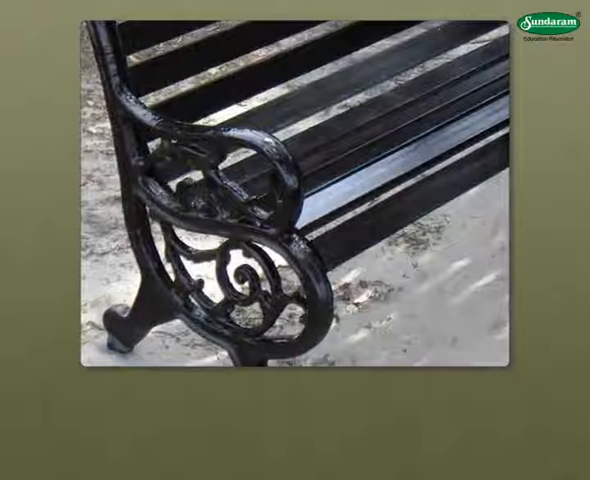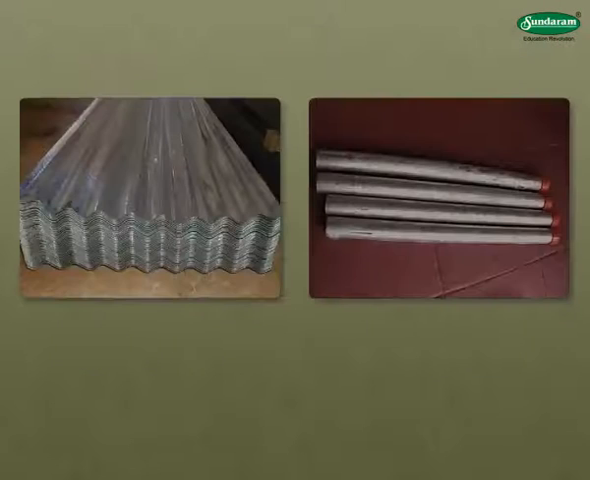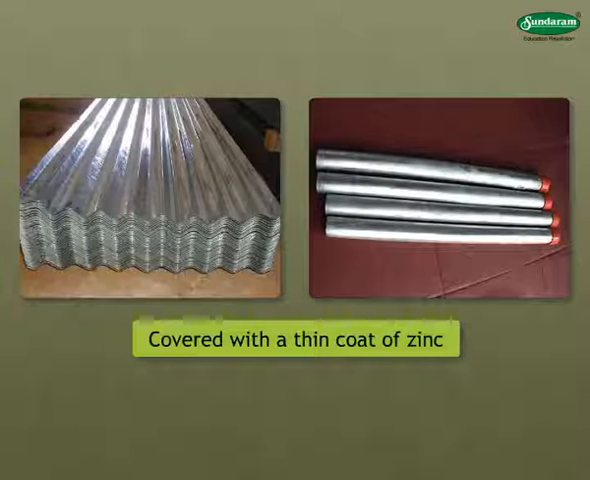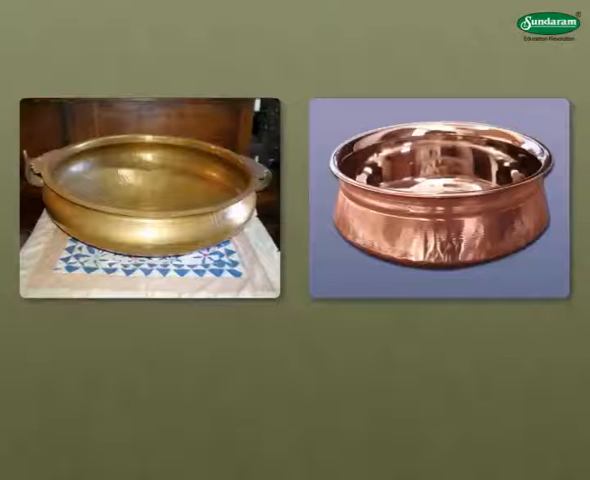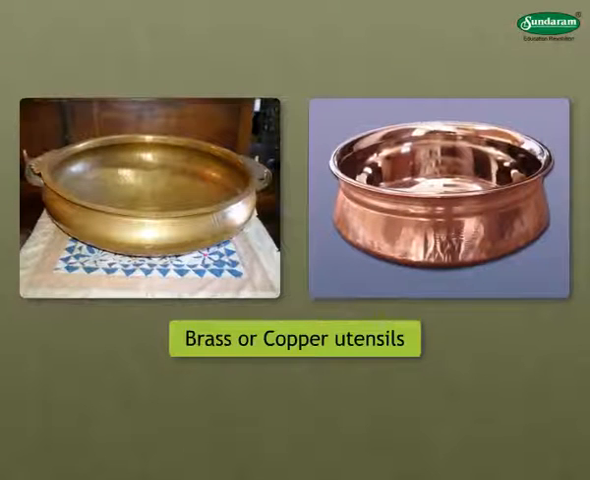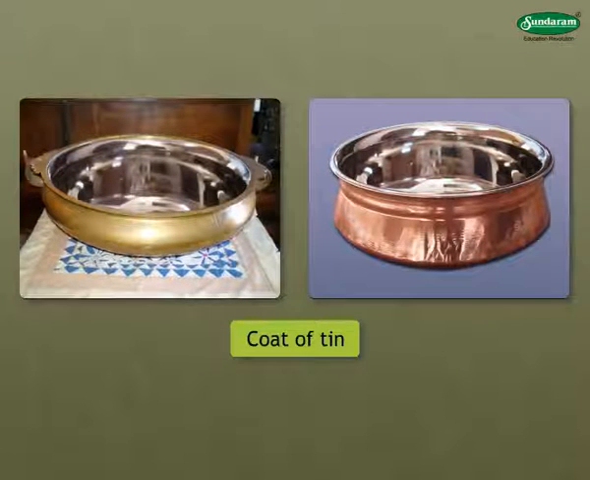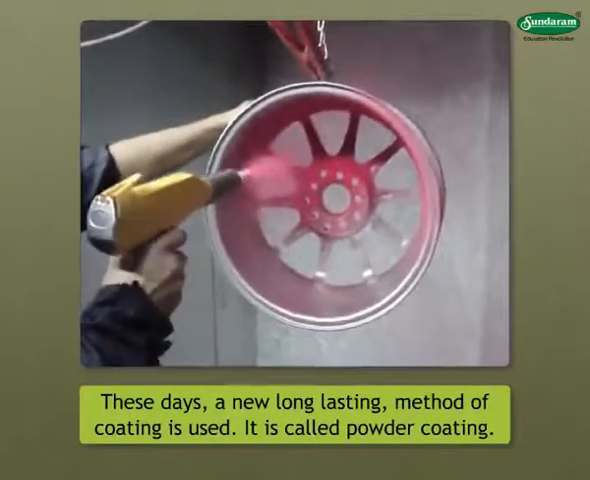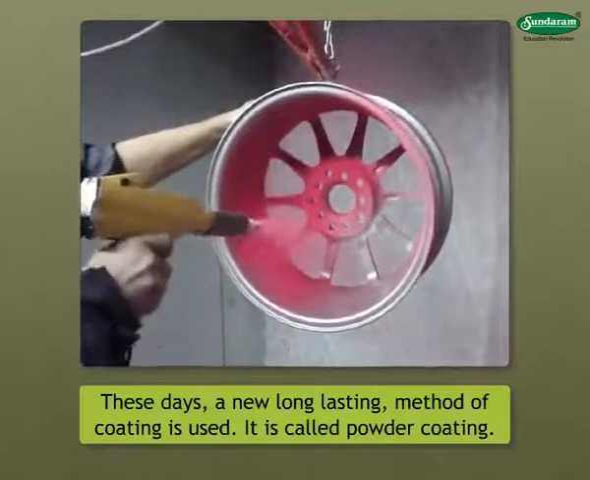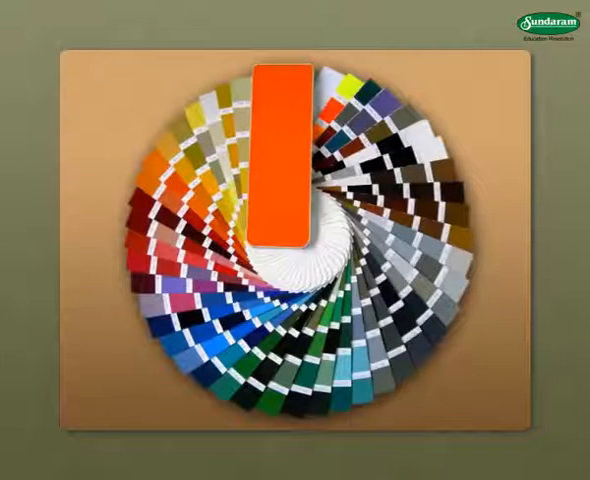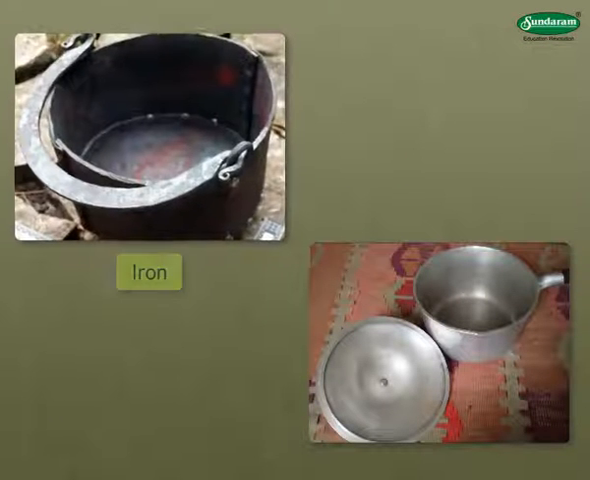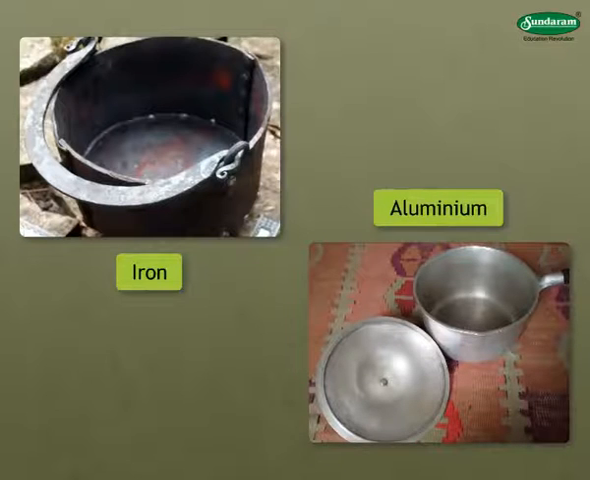There are some other ways of preventing corrosion. Articles such as sheets and pipes of iron can be covered with a thin coat of zinc. The inside of brass or copper utensils is given a coat of tin. These days, a new long-lasting method of coating is used. It is called powder coating. Powder coating can be done in any desired color. The method of powder coating can be used for many different metals like iron, aluminium, etc.